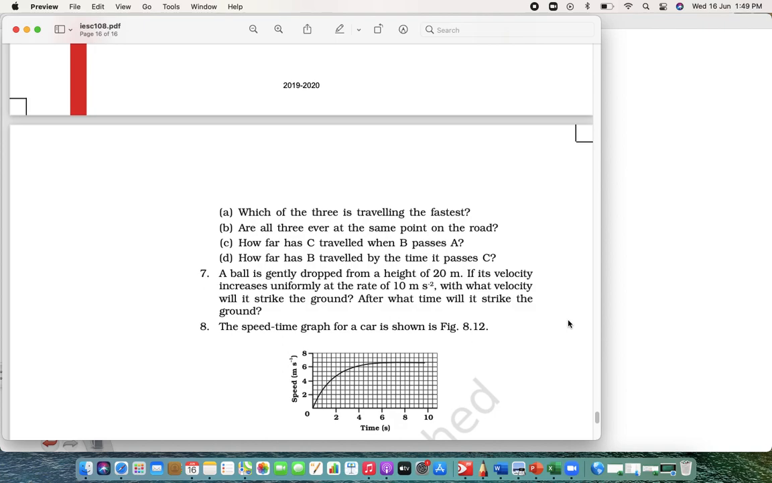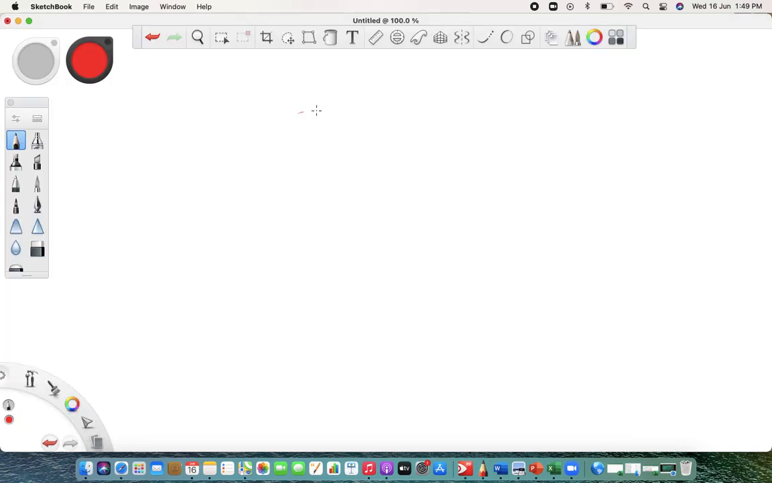Then what did they say next? It has an acceleration of 10 meter per second square. Drop means if you see, they are holding the ball here. So if you are holding the ball and then you drop, slowly it moves down.